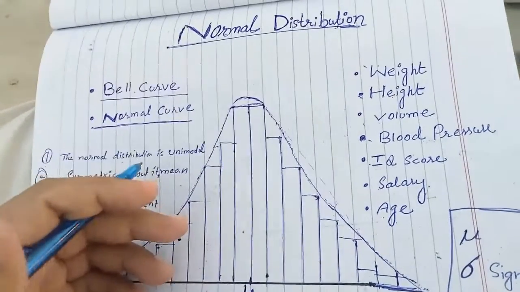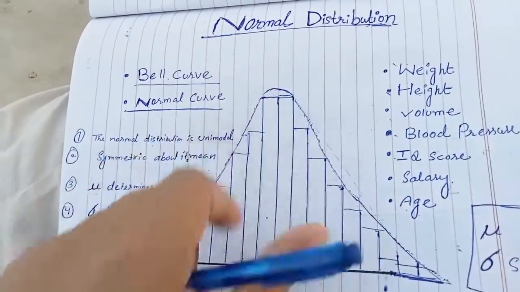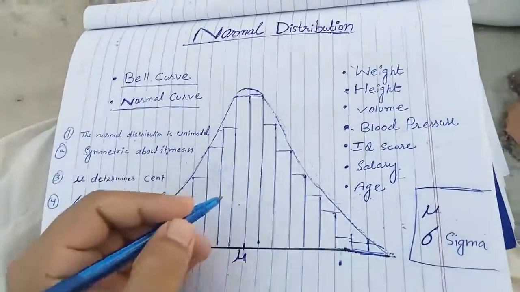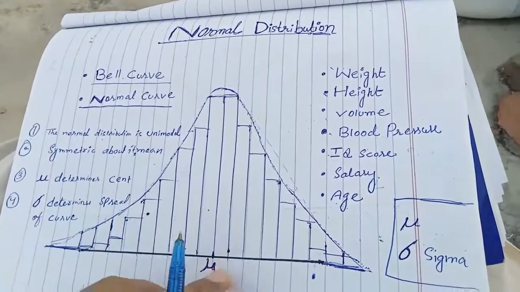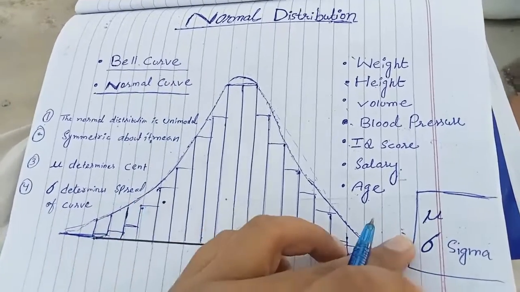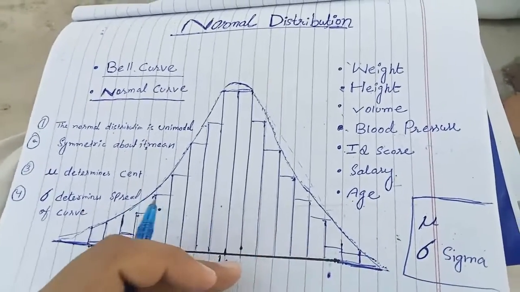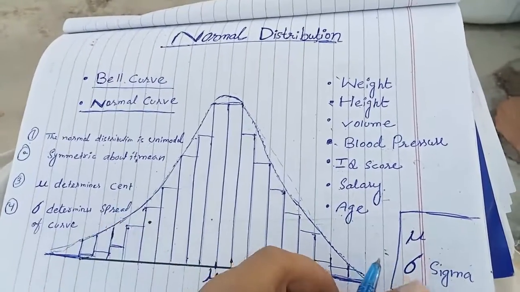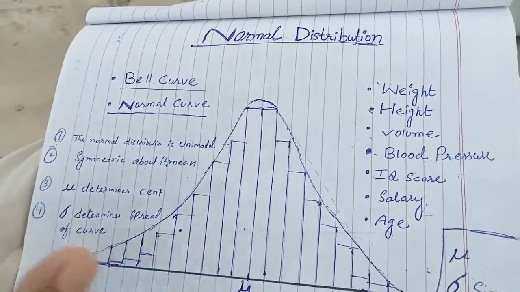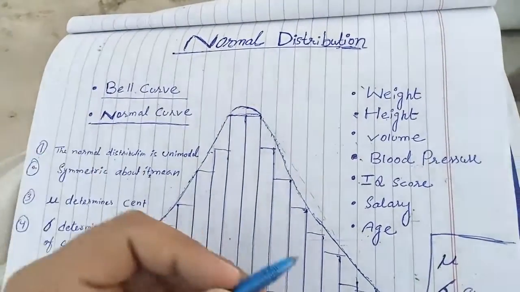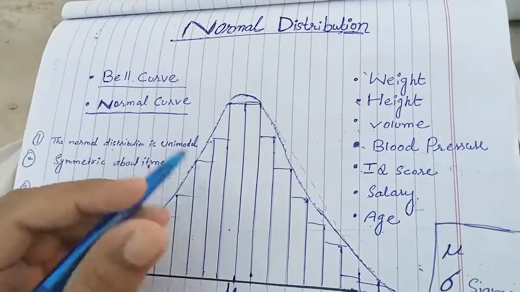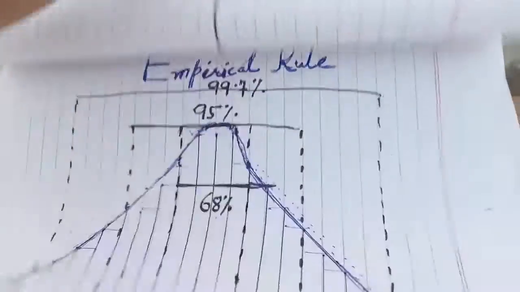What does standard deviation mean? Standard deviation tells us how much data is spread out. In simple terms, it is how far the data is from the center. That is what sigma tells, which is why it is called standard deviation. Now you have a basic understanding of the normal distribution: it describes a data set whose tendency is toward the center. Now you can understand what the empirical rule means.